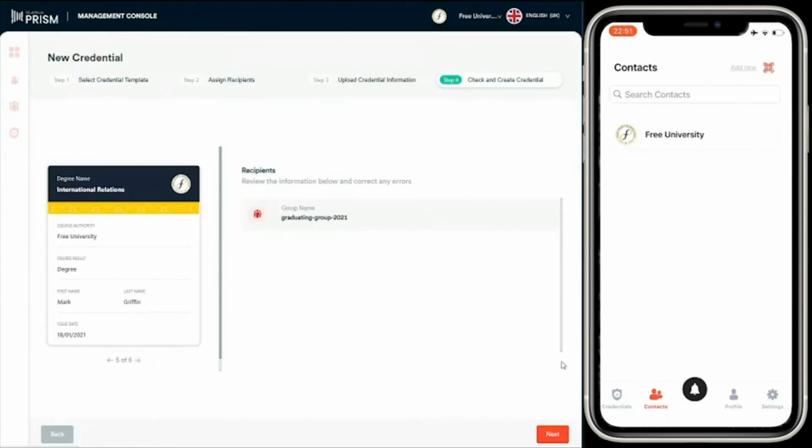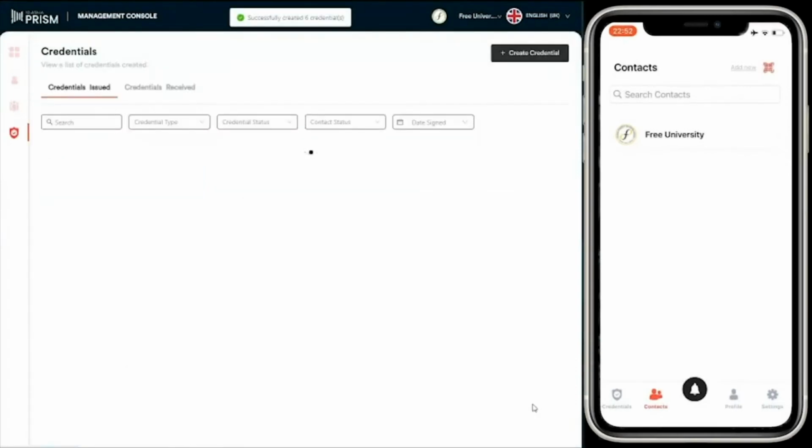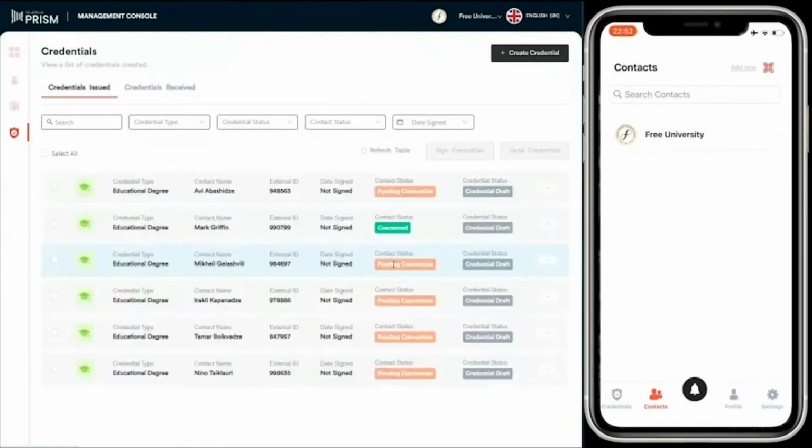So let's scroll through those. Let's just make sure we're happy with that data. And then I'll go next to confirm that. That takes just a second to create. I'm in a development environment. Okay, so now you can see those credentials being successfully created. It's now appearing in the credentials listing.